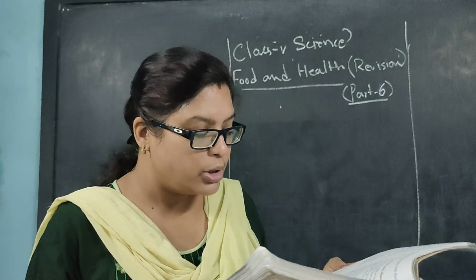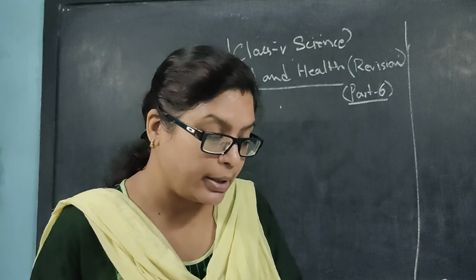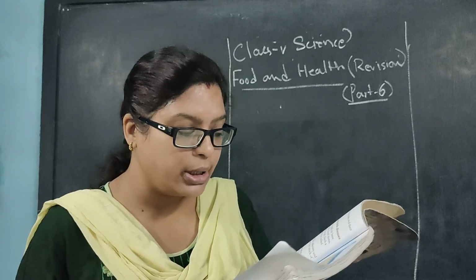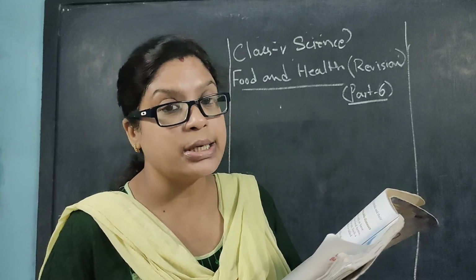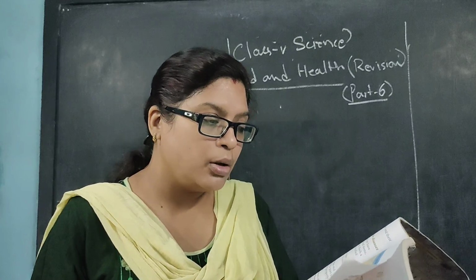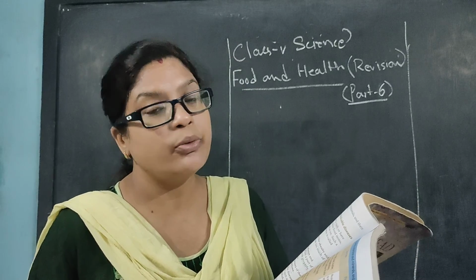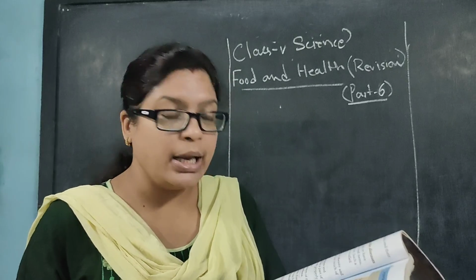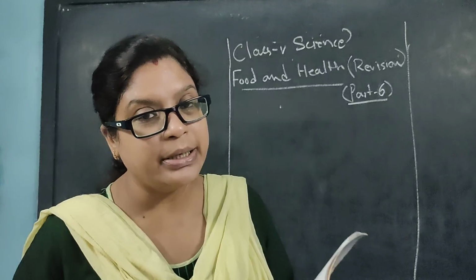So this is all about the chart today, and next day we will complete it in the next video. As I have told you, all the different types of vitamins and minerals and their deficiency diseases you have to keep in mind. And finally, the examples of different foods and nutrients, that also you have to keep in mind, especially for the objective. Next day we will do the exercises and posture, and we will complete the chapter. Thank you.